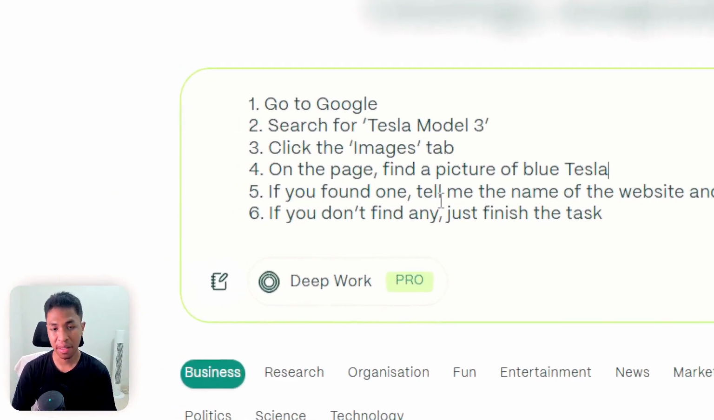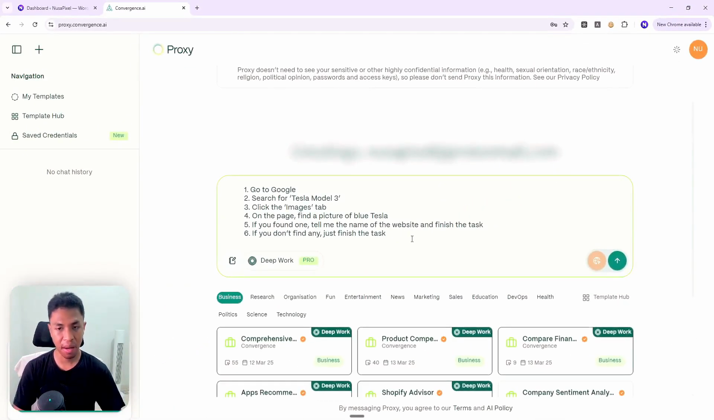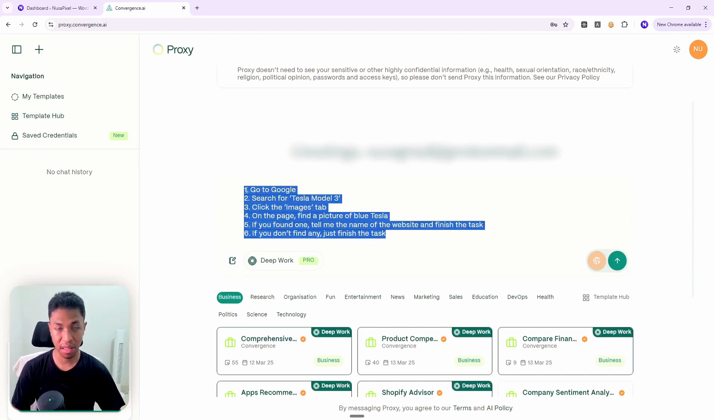But if you don't find any, just finish the task. It's not a problem. The goal here is to find a website that hosts a picture of a blue Tesla. But if AI wasn't able to find anything, then that's fine. Just finish the task. And by the way, I like formatting the prompt in this manner, the step-by-step process.